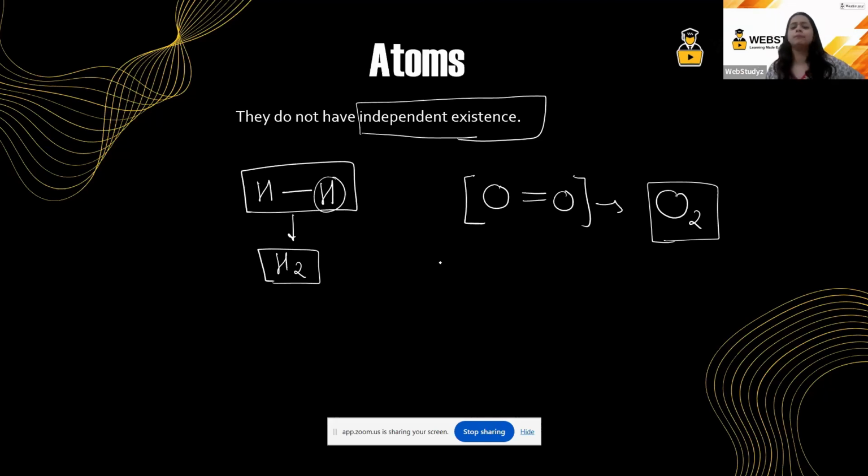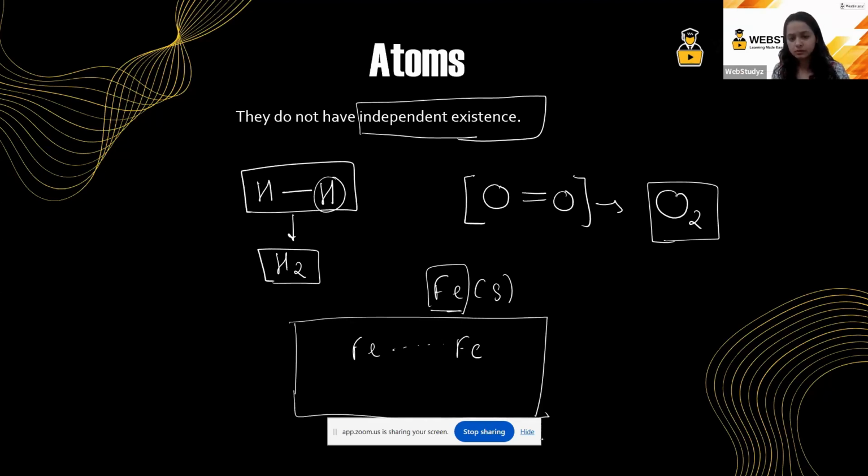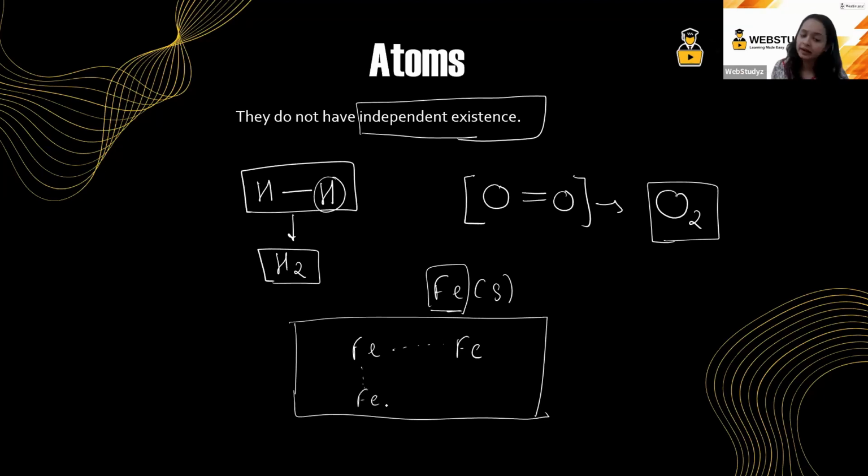Now you must be thinking, ma'am, we have heard about iron solid. Then, ma'am, it must be existing independently. No, beta. Iron is not existing independently. Iron is actually forming a metallic bond with another iron. If I have a block of iron, in this block of iron, one iron atom is linked with another iron atom. This iron atom is further linked with another iron atom. This is further linked with another iron atom. And this linkage is your metallic bond.